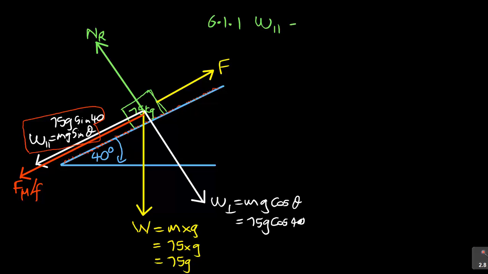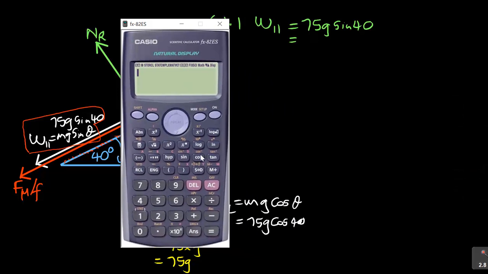6.1.1. Weight parallel, we say it is 75g sine 40. Just writing that, you get your 2 marks. And then of course simplifying that, which is 75 times 9,8 sine 40.